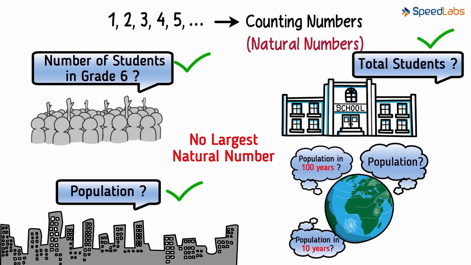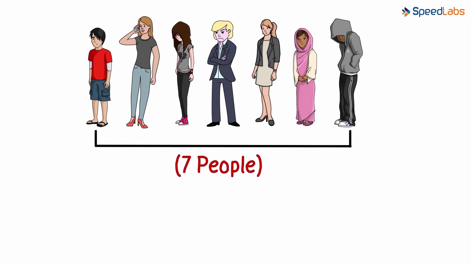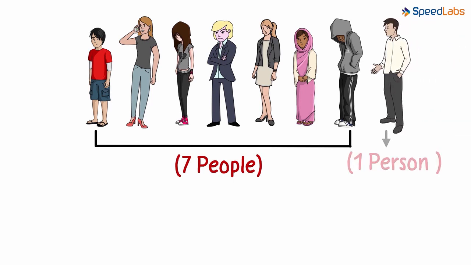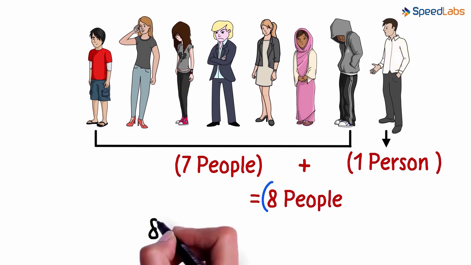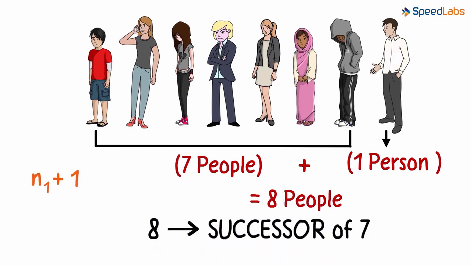Okay, I want to discuss one last topic before ending this lesson. Here is an example that we have seen a little while ago. 7 people are standing in a queue. Say one more person joins the queue at the end. How many people are there now? 8, right? When we add 1 to 7, we get 8. 8 is called the successor of the number 7. Whenever we add 1 to any number, the new number that we get is called the successor of that number.